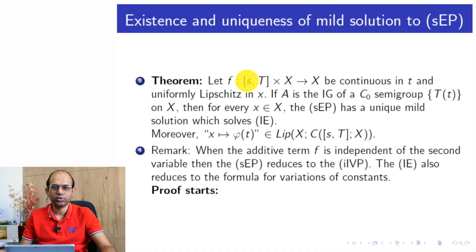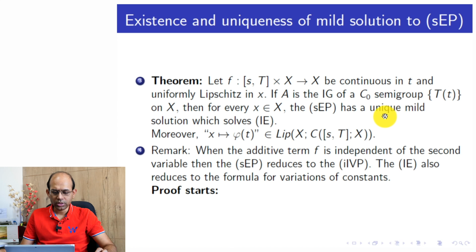Welcome. In the last lecture, we studied the semilinear evolution problem. There we stated one theorem saying that if the additive function is continuous in time and uniformly Lipschitz in the second variable, or space variable, and the operator A is the infinitesimal generator of a C0 semigroup, then for any initial point from the Banach space, one can get a mild solution.